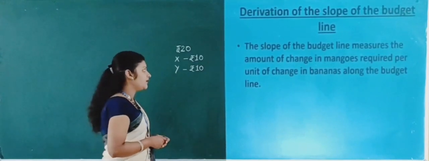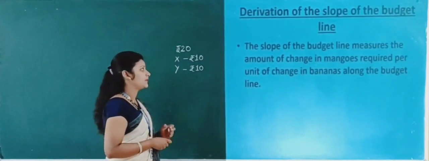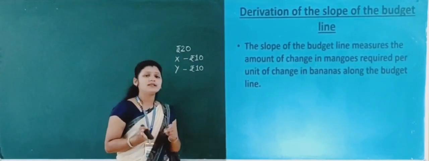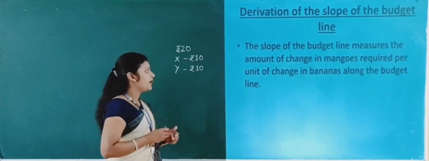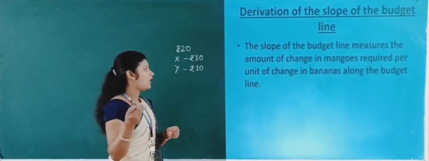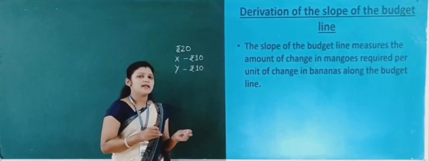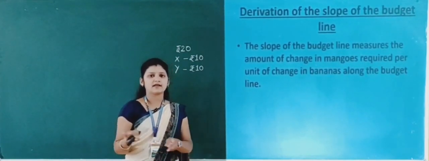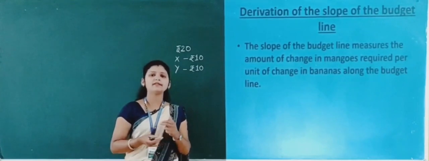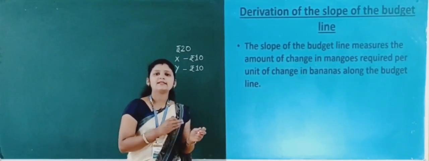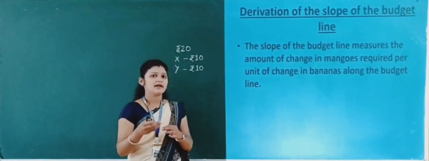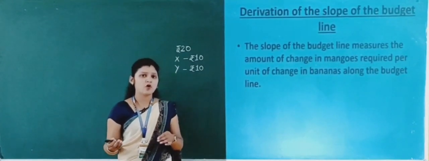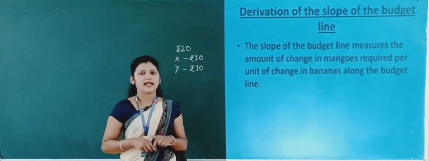Now let's see the point here. The budget line measures the amount of change in mangoes required per unit of change in bananas along the budget line. In the last example I told you, if you want to have more bananas, then you have to sacrifice some amount of mangoes. By this, there will be an increase in the amount of bananas, and it will lead to a decrease in the amount of mangoes. That is why the budget line slopes downwards from left to right.